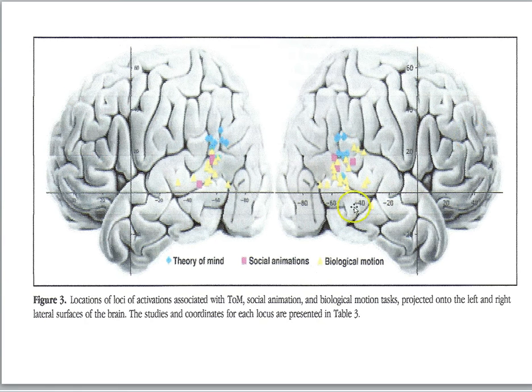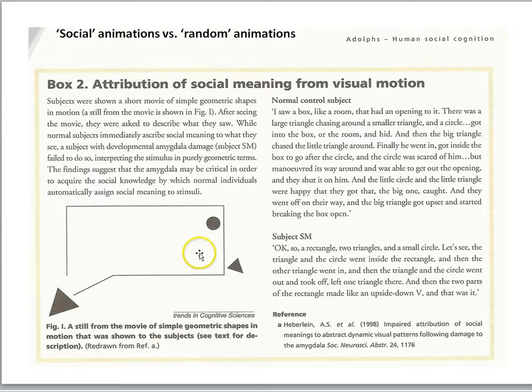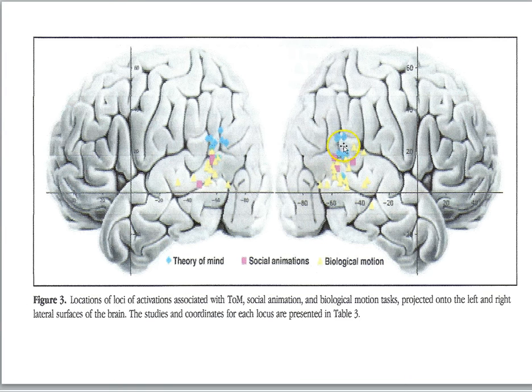So here's the right hemisphere, and the blue dots would be traditional theory of mind tasks. So there's the activation there. But notice the social animations contrasted with random animations. You get activity that closely overlaps what traditional tasks do. So this supports the idea that when we're watching little shapes move around and we have that feeling that they are agents with mental states, well, our brain is showing activity in precisely those areas